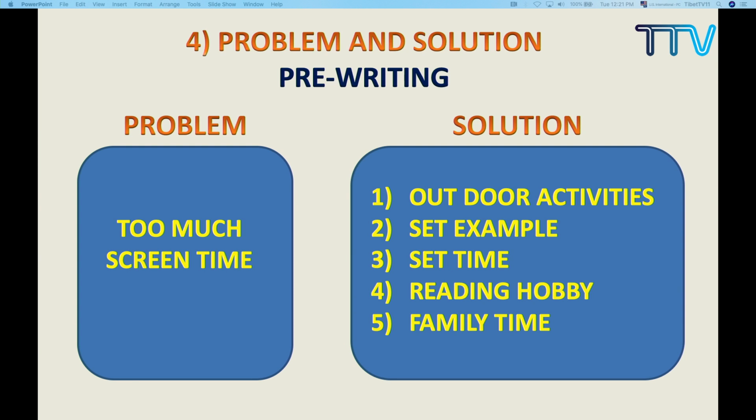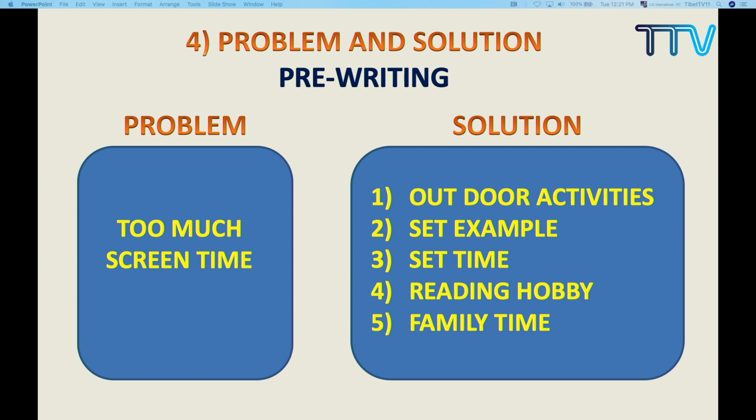Instead of spending so much time fiddling with the computer or mobile, we can arrange outdoor activities, so you can divert your attention towards more healthy activities rather than staying there doing sedentary work. So that may be a solution.